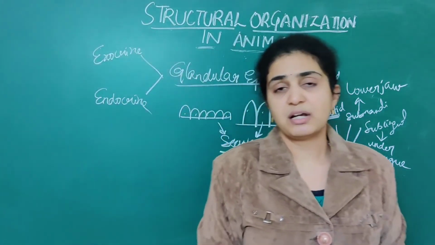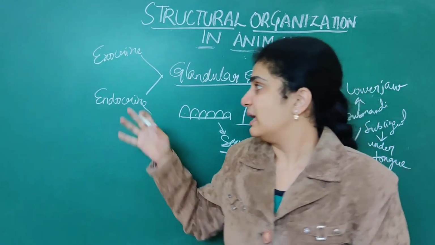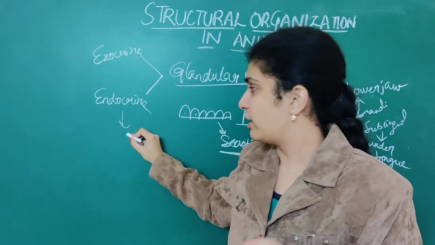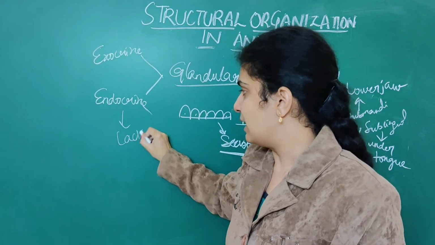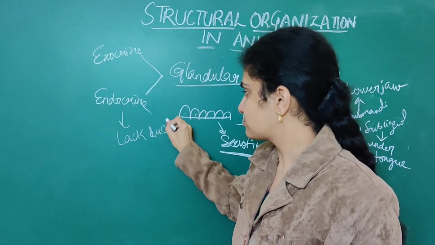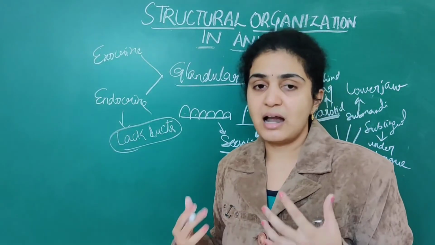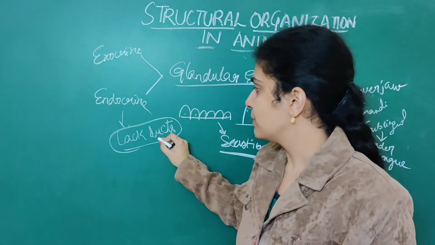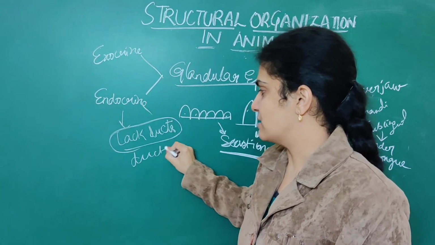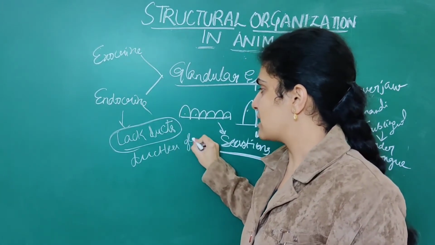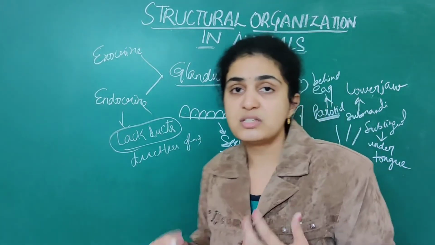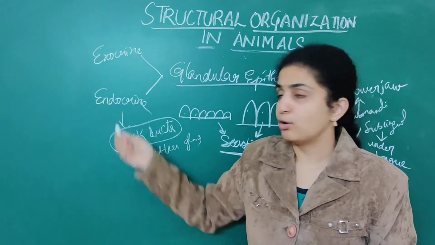Endocrine glands we will discuss first. Endocrine glands lack ducts. The main point you should remember is that they lack ducts. As they lack ducts, they are called ductless glands, endocrine glands. These secrete numerous hormones.